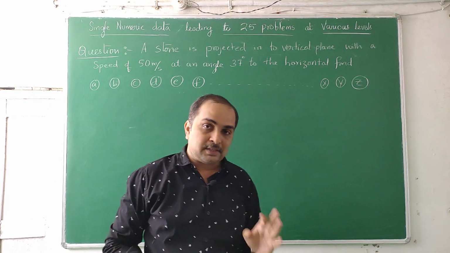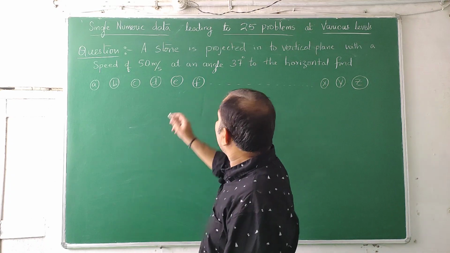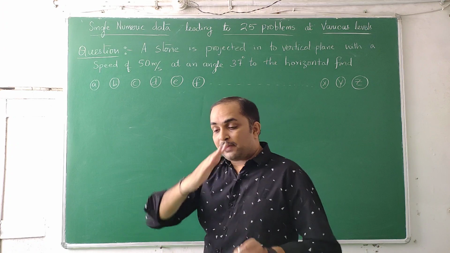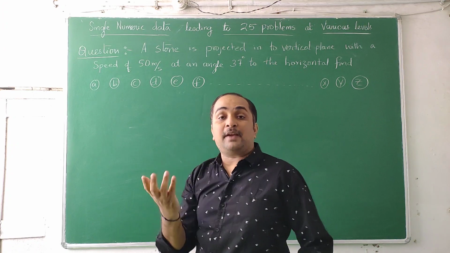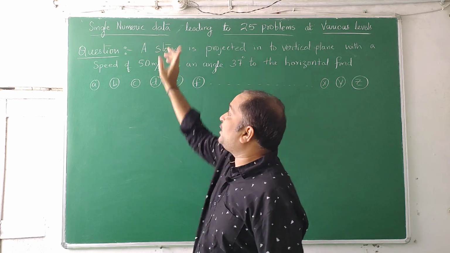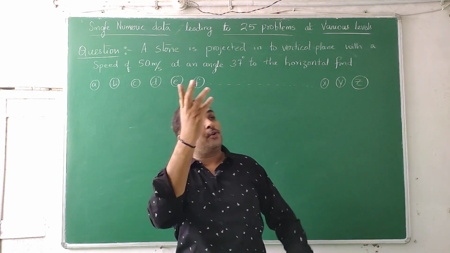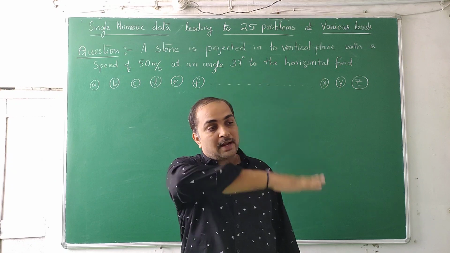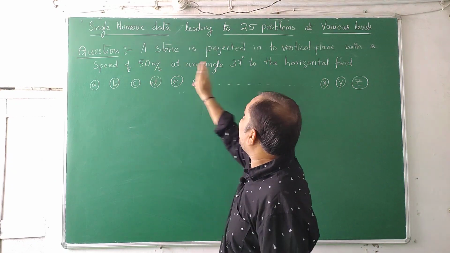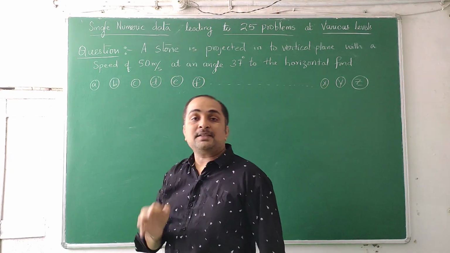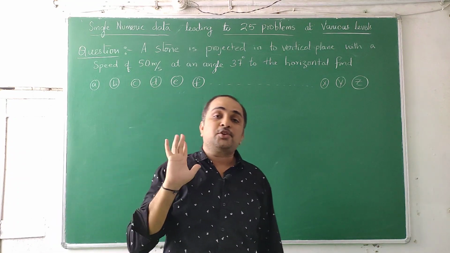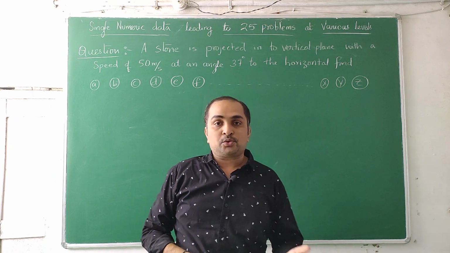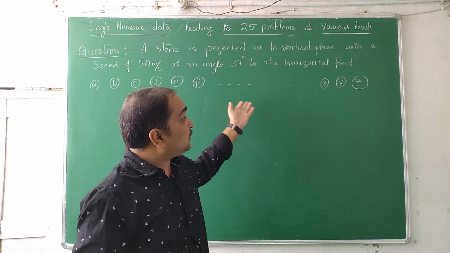But still, you may ask, sir, you are given two numeric data, 50 meters per second and 37 degrees. But once you are given speed and angle, you are given velocity. That means ultimately you are given only a single numeric data. You have projected a stone, you are given its velocity value. Because you have given speed and angle, it appears to be two numeric data, but actually it is only a single numeric data. That means we are given the velocity of the stone. Now you go on asking different questions. What are the 25 questions possible on this? You will see.